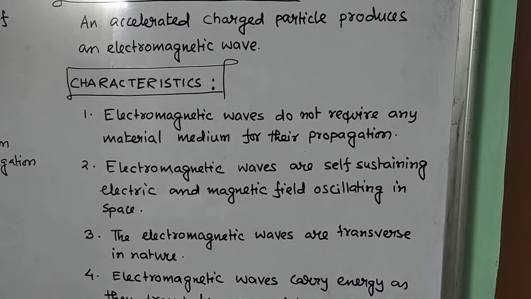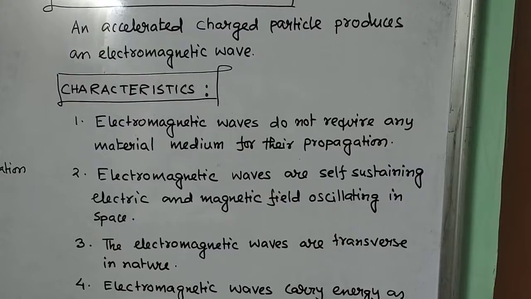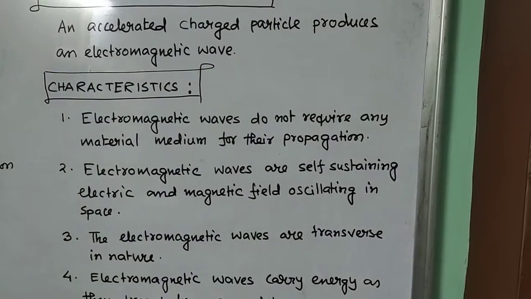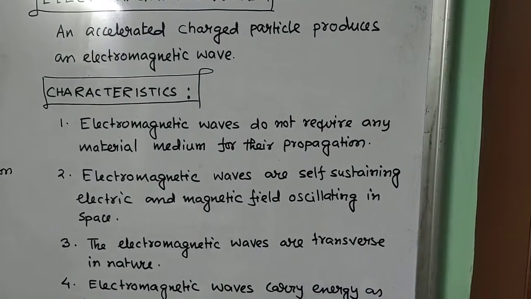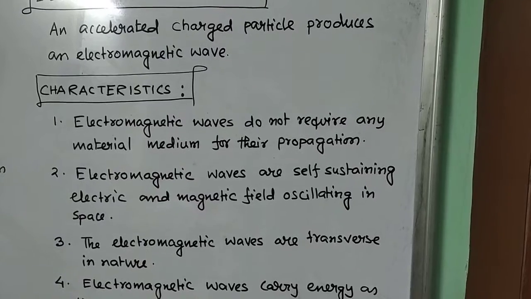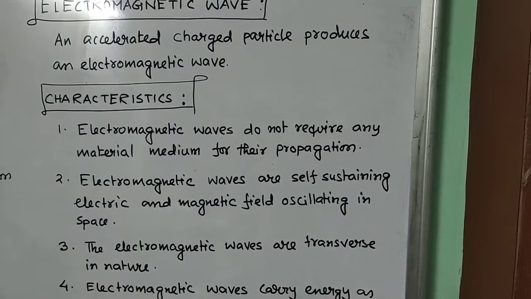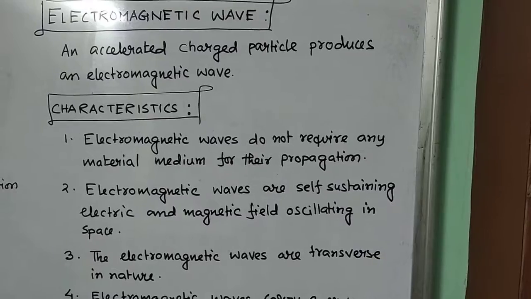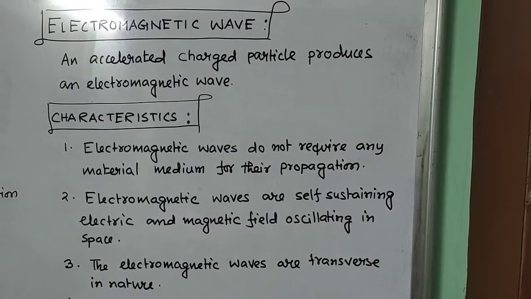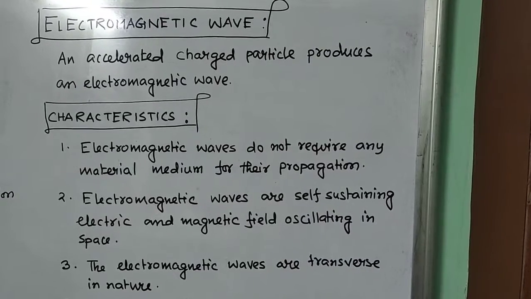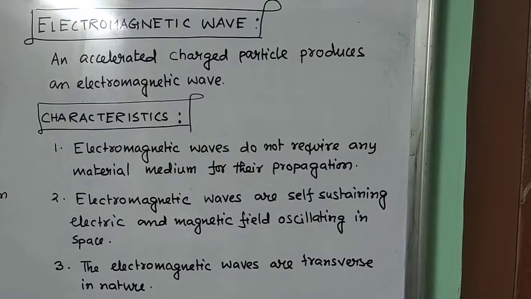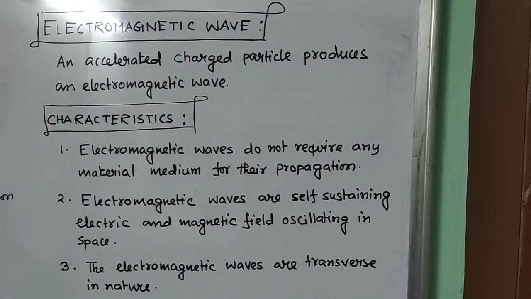Number 2, electromagnetic waves are self-sustaining electric and magnetic fields oscillating in space. So definitely both fields exist whenever there is an electromagnetic wave, and these fields are self-sustaining. I have already said that when a charged particle moves, it produces current, and an accelerated charged particle means the current produces electric field, and the variation of the current produces magnetic field. So both electric field and magnetic field exist in an electromagnetic wave.